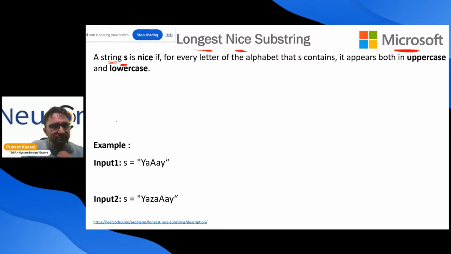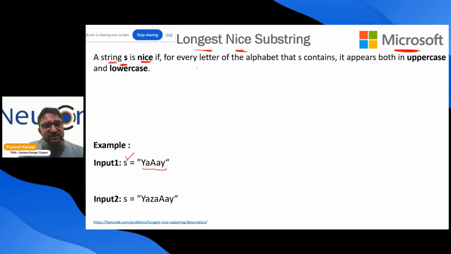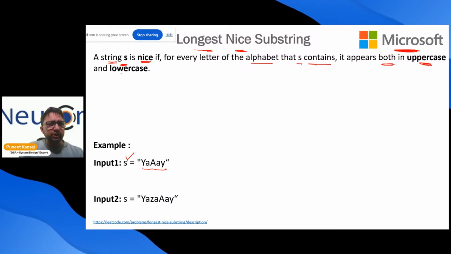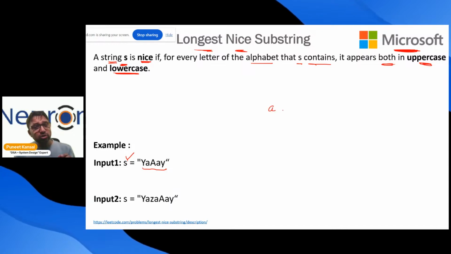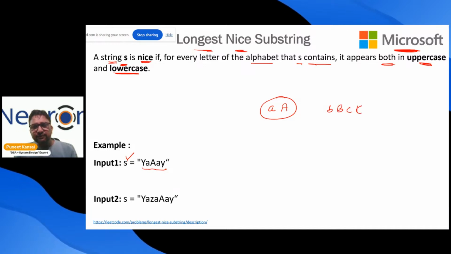A string S is given to us here. A string S is nice if every letter of the alphabet that S contains appears both in uppercase and lowercase. So if every letter in the string appears in both lowercase and uppercase, then this string is nice. See, this is also nice: B, capital B, C, capital C. This is also a nice string. Or I can say B, small c, capital C, capital B, in any way.